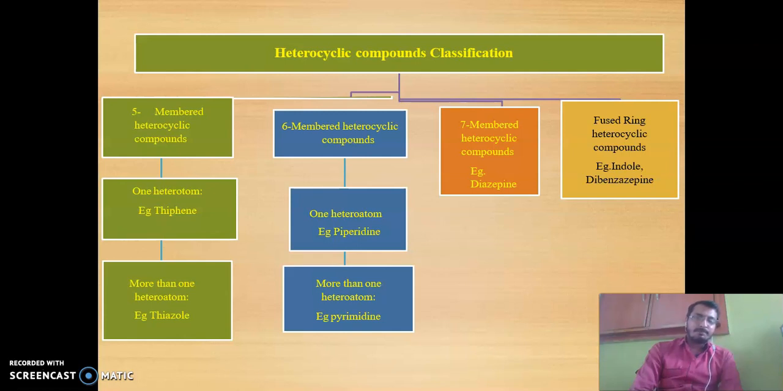That means 5-member rings are fused with 6-member rings, or a 6-member ring is fused with a 7-member ring, or 7-member rings are also fused with 5 or 6-member rings. Such kinds of fusion are available in heterocyclic compounds.